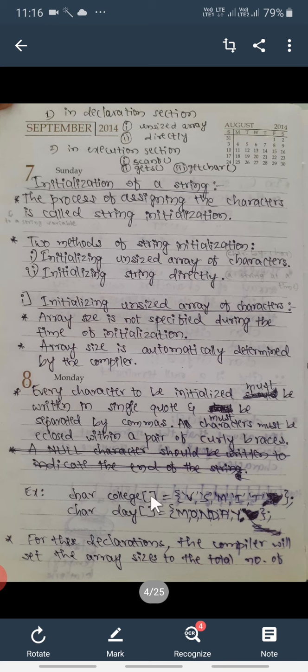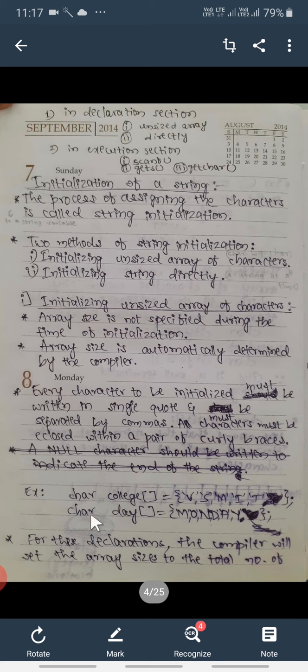If you observe here, the programmer has not specified the size of this string, but is assigning some values to it. The first value is v, which is a single character, so it is enclosed in single quotes, and the second character is s, third character m, fourth i, fifth character t. These characters should be separated by commas, enclosed within braces, and at last it should end with a semicolon.